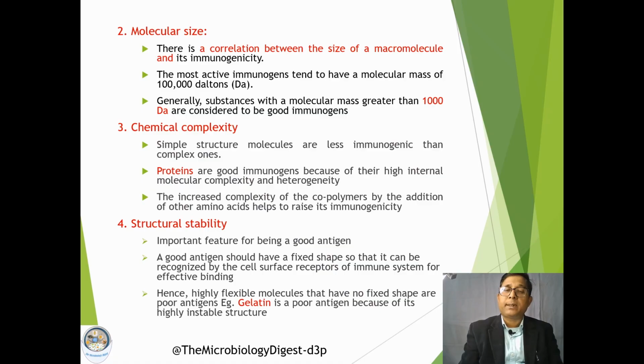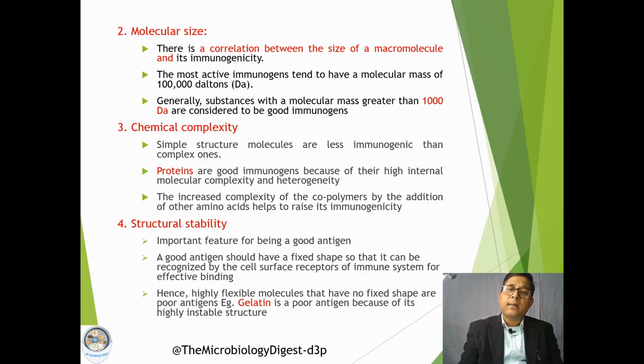They do not have the capacity to induce an immune response properly. Then third is chemical complexity. A good antigen should be chemically complex. Then only does it have the ability to induce the immune response. Then next is the structural stability.